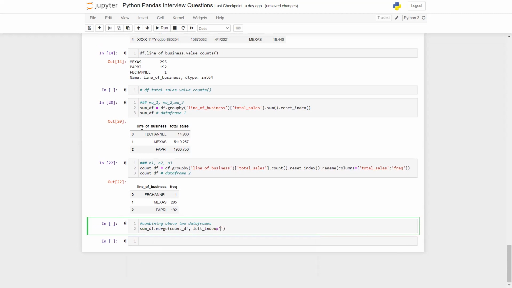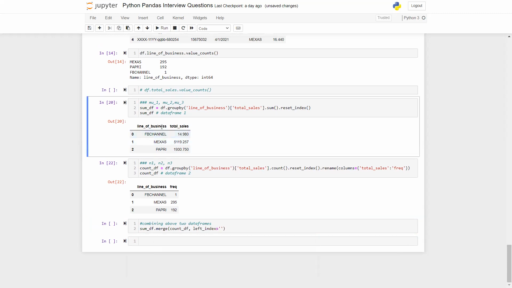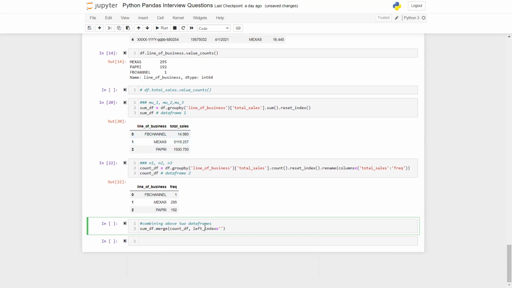Right, there it is. So that's line of business. Up to you. I mean, if you want, you can also do it on. I think here in this case it's much better to do it on. Very simple. If you don't know about merge, please read about it, how it works. In fact, I have a video on this. If you can go through, it will be much clearer for you.